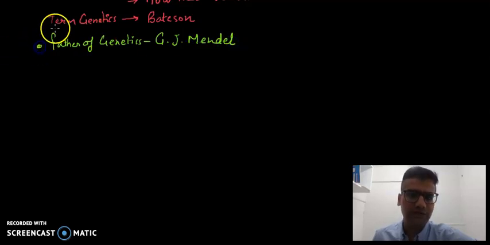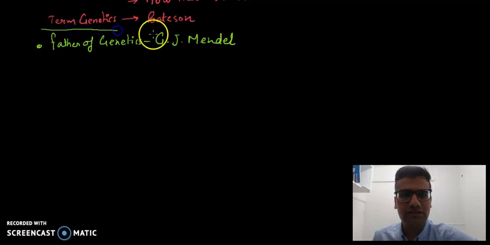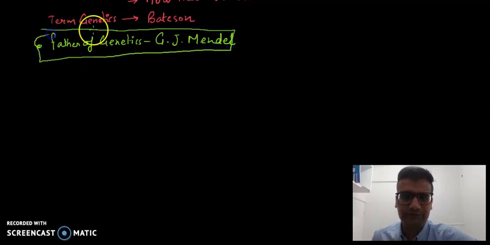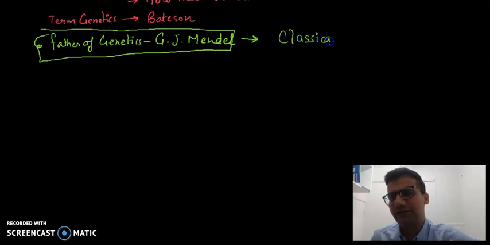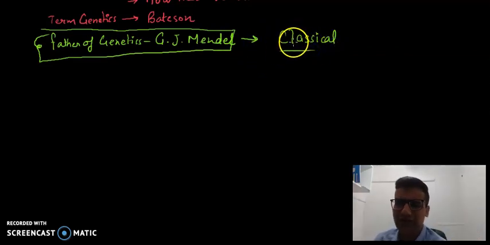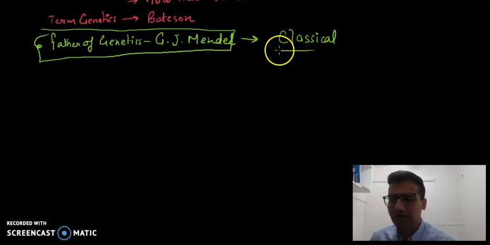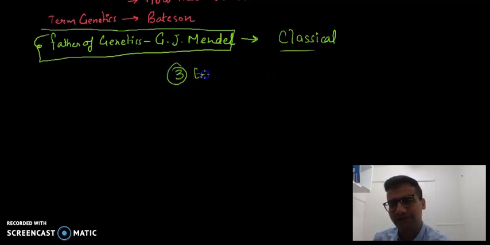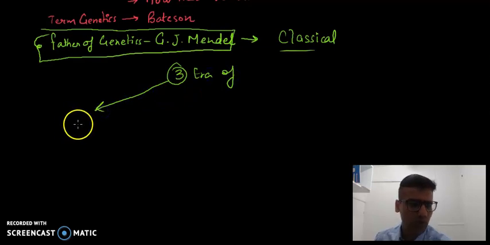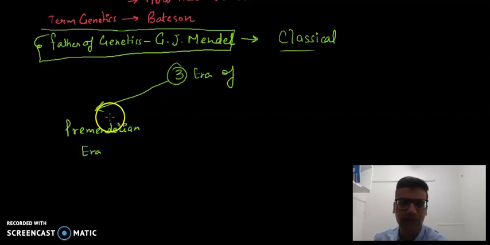Gregor John Mendel is the scientist who changed the thinking towards genetics. He was the first who gave the concept of classical genetics. What is classical genetics, we will discuss now. If we talk about the eras of genetics, there are three eras of genetics. The first era is the old era. The old era is basically the pre-Mendelian era. This is outdated as well.